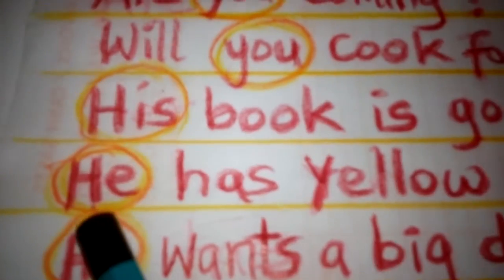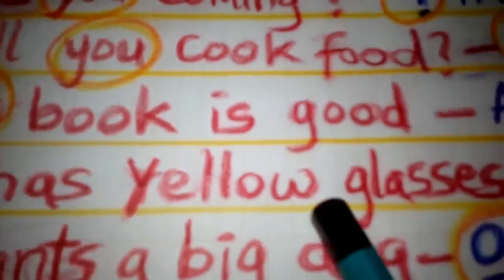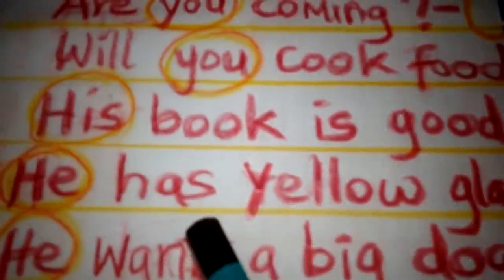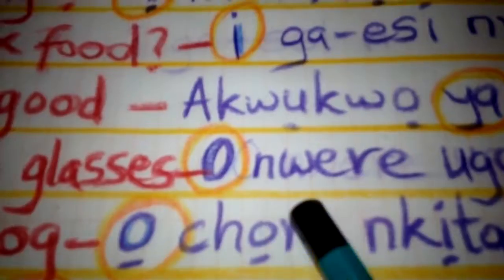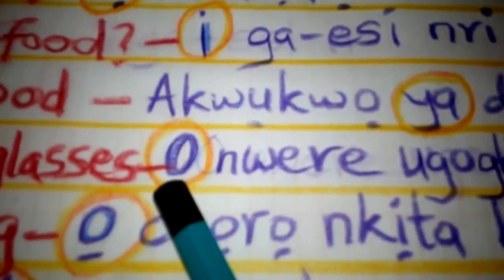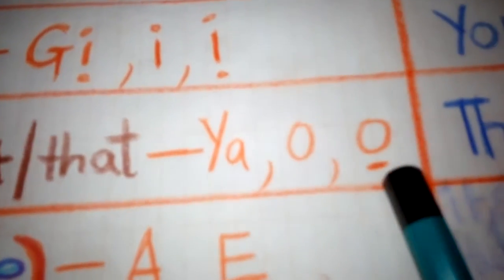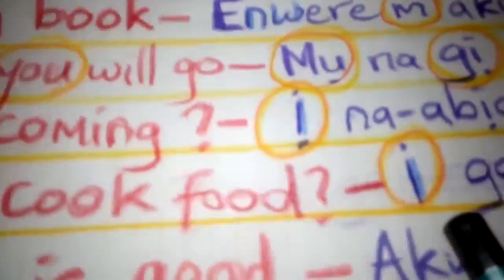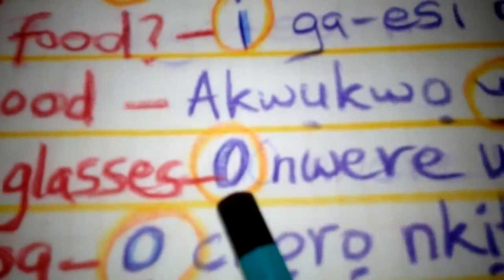He is a singular pronoun. He has yellow glasses. So in Igbo, Ọ. Okay, you remember we have here Ọ or O. The same thing we did here, you do here.